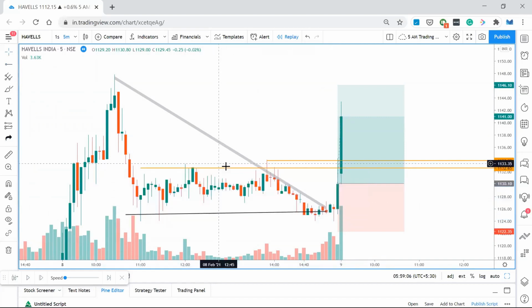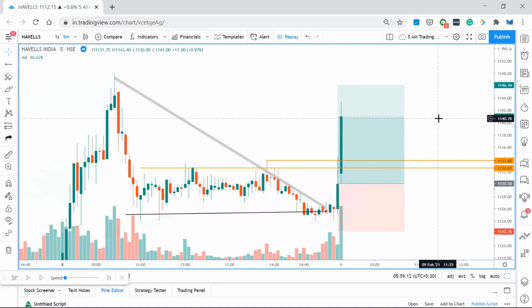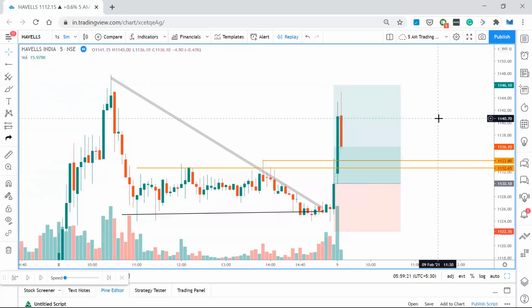And then still our target is not reached, so we'll wait for some more time. Some people might get profit booking here. That's okay. But always you must follow the rules, so that in the long term you will be able to win higher, and when you're losing, you should lose low.